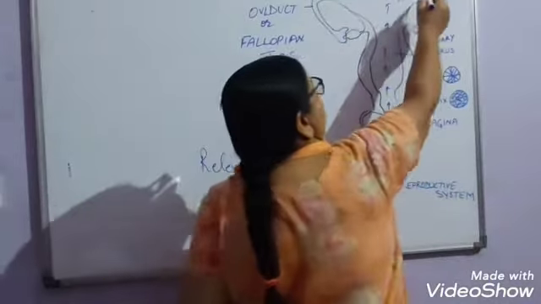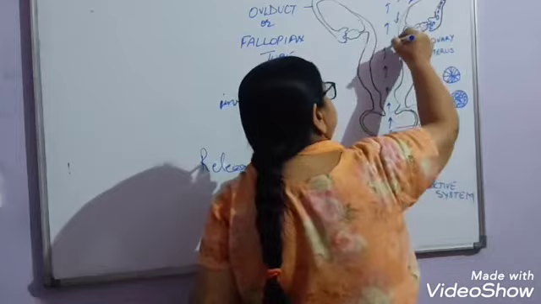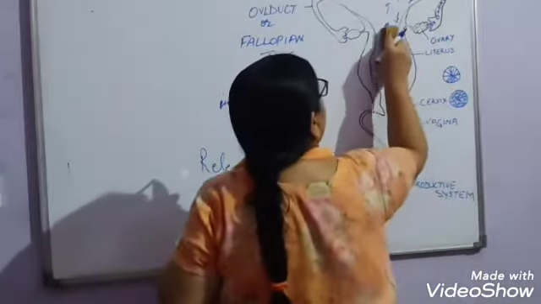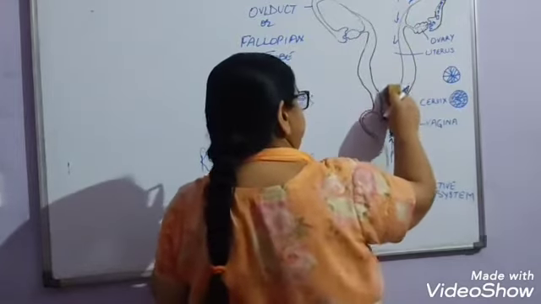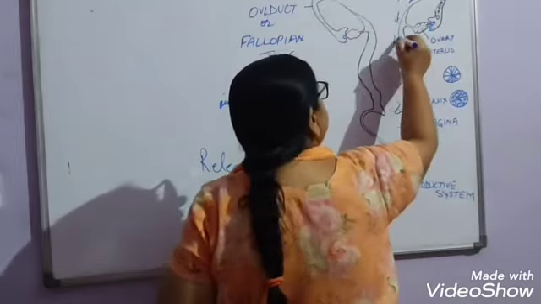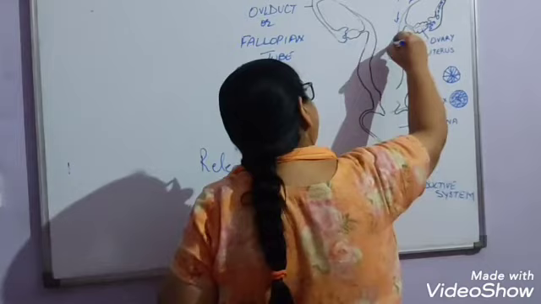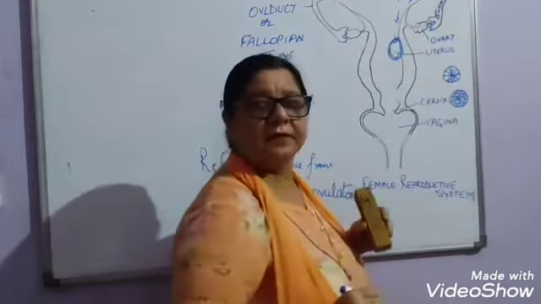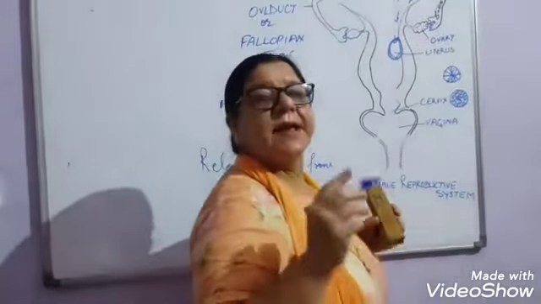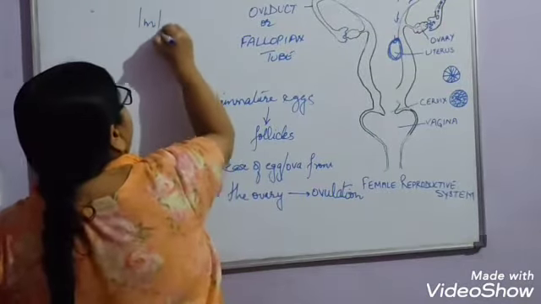So, when the zygote comes here, it will travel downwards, and it will attach or fix itself on the wall of the uterus. This is known as implantation.